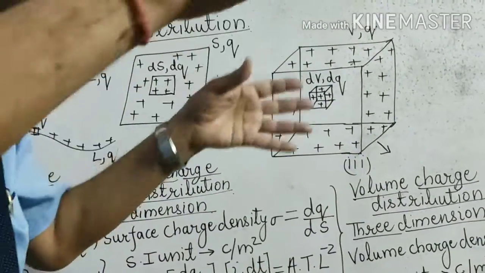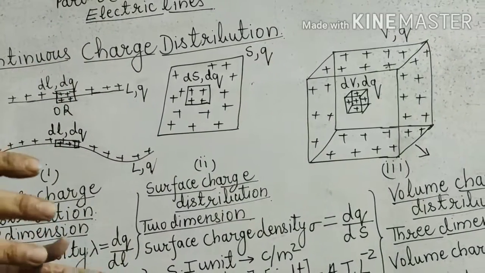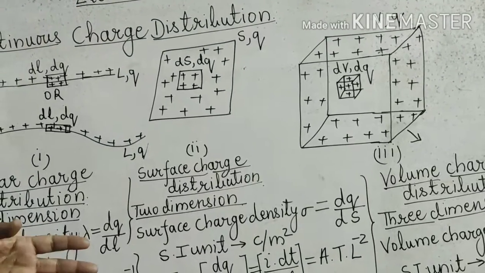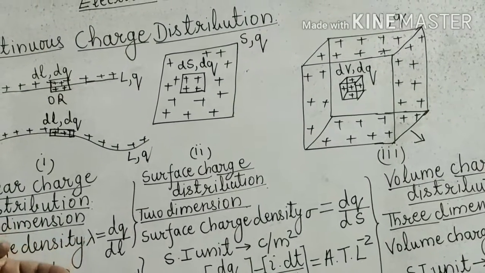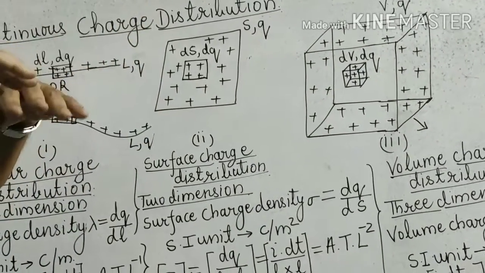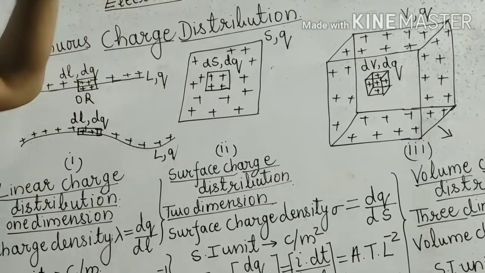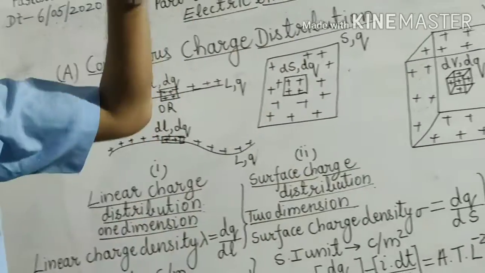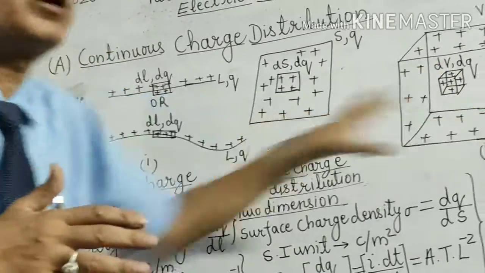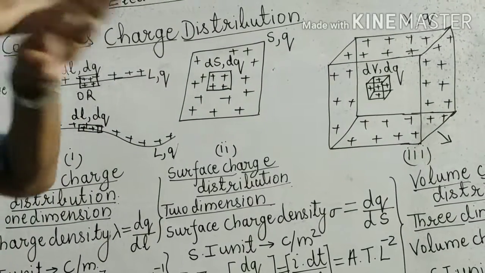And all the charges come on the surface. They do not have any value inside the conductor. Inside the conductor, no charge resides. All the charges, due to their mutual property of repulsion, come out and get equally distributed on the surface. So these are the distributions of the charge. So many charges are there, and they are equally distributed.